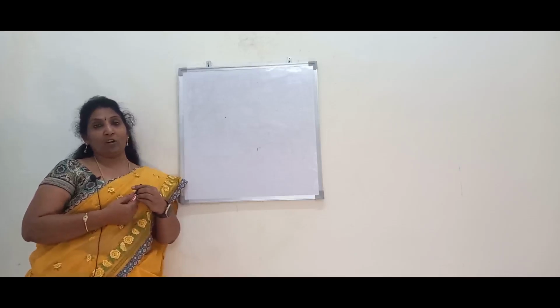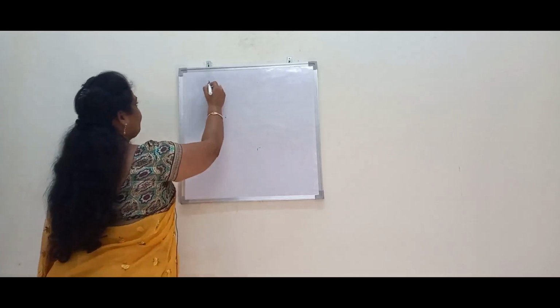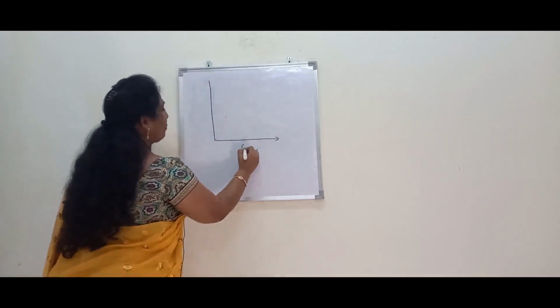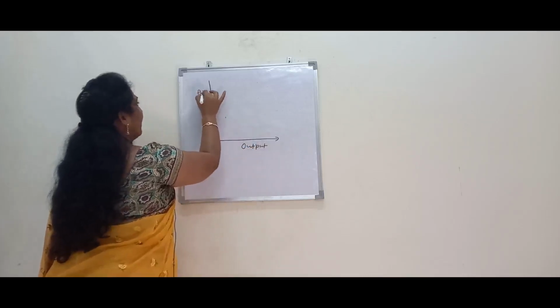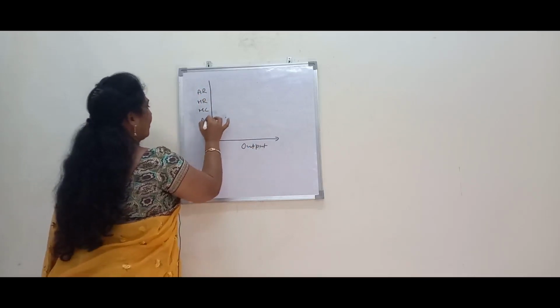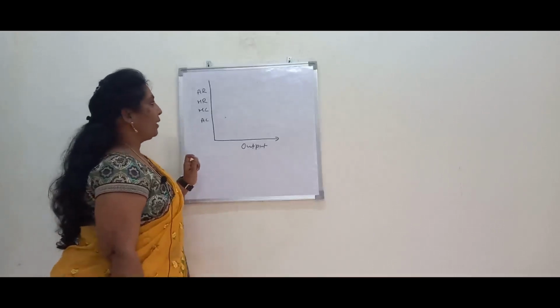Let us understand this concept with the help of a diagram. In monopoly, on the x-axis, I am taking output. On the y-axis, AR, MR, MC and AC curves. So let us understand how the demand curve looks in monopoly.